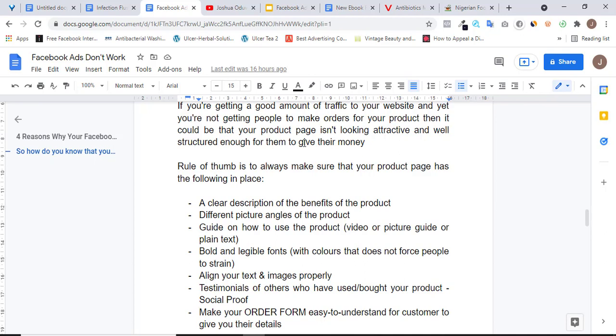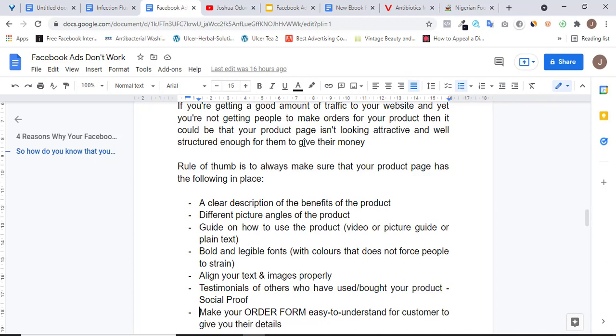And make sure your product page also has social proof. That's one error most people make. They don't add social proof on their product page. And to be honest, I've seen people who actually called me and said the reason why they're buying my products is because they saw the testimonials on my product page. So this means that there are a lot of people who buy products online because they see other people who have used this product, they see other people testifying of how good this product is to them, right?